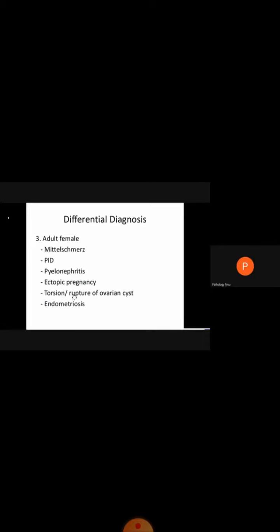Then there may be a rupture of the ovarian cyst, or there may be endometriosis. Endometriosis is a painful disorder in which the endometrial tissue grows outside the uterus. It may occur in the ovary, in the fallopian tube, or some other tissue lining the pelvis. So these are all the differential diagnoses in an adult female.